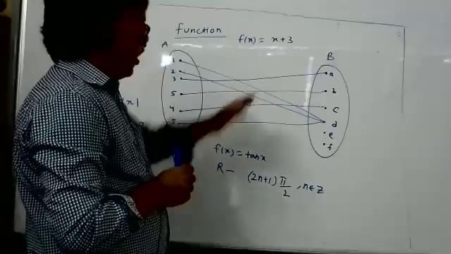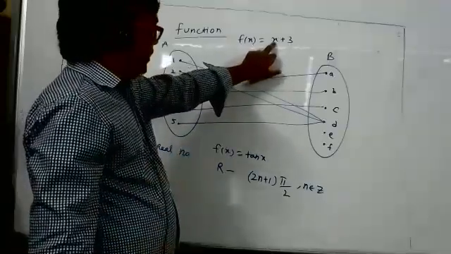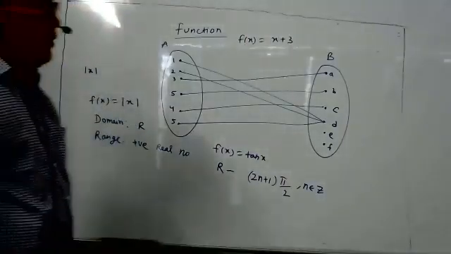It depends on the value of x, right? Even the value of x keeps changing, so the result can be any real number. I think you're telling correct only. We get all real numbers, because real numbers are also infinite. So the range is also real number, and domain is also real number, and codomain is also real number.